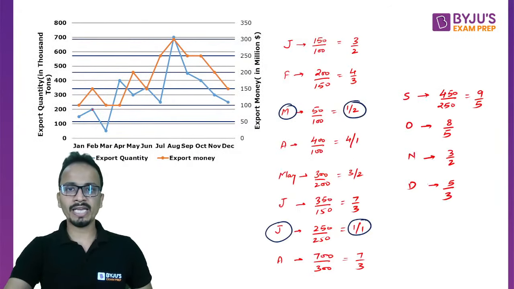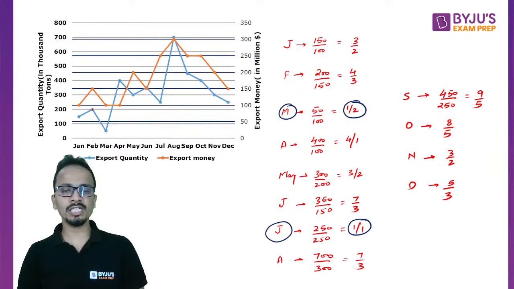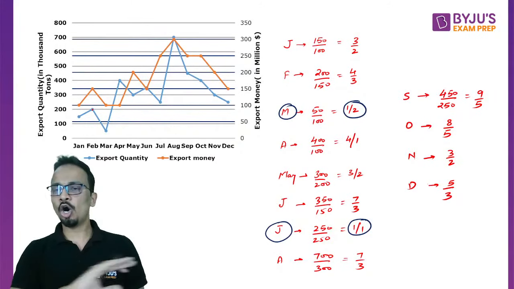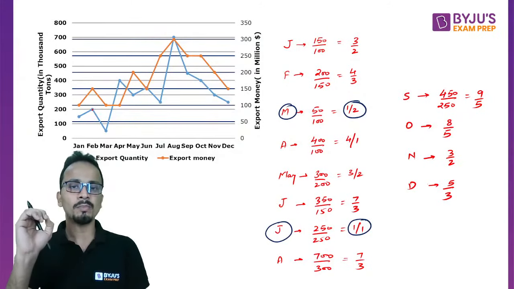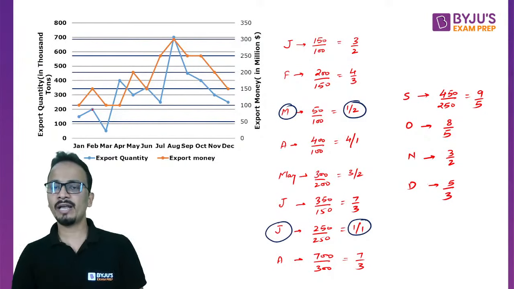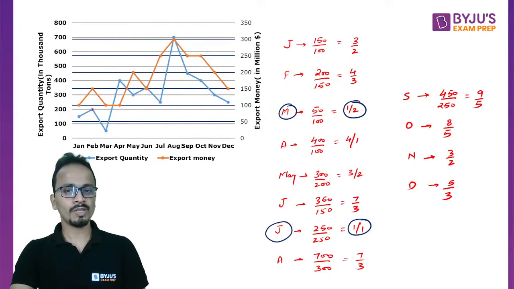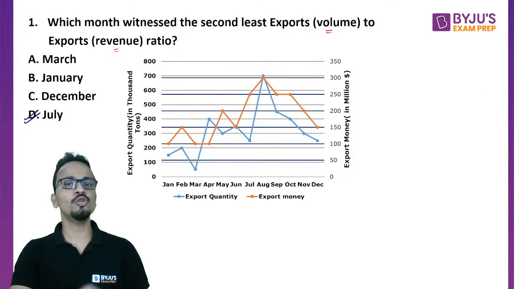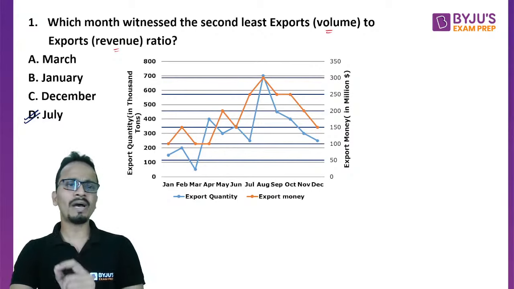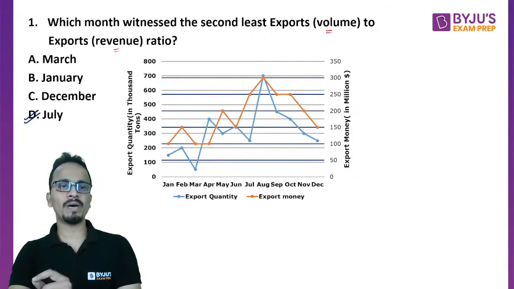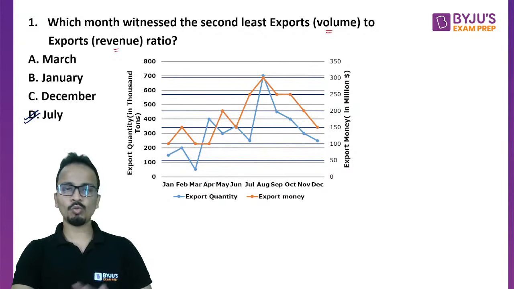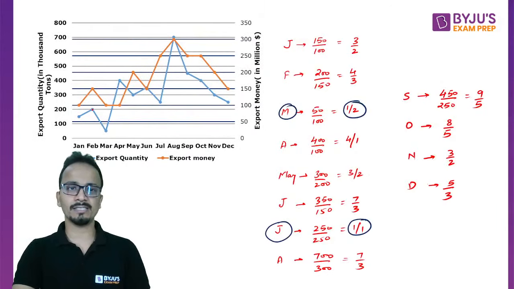All right. So again, I take you to the values. So I have written all these values. I can see that all the ratios except March and July are greater than 1. Okay. Now March is 1 by 2 and July is 1. So March will be the least value and July will be the second least value. And I can mark my answer as July, which is the second least value of the ratio of exports by volume and exports by revenue. Okay. So this was question number 1. Option D is the answer, right?